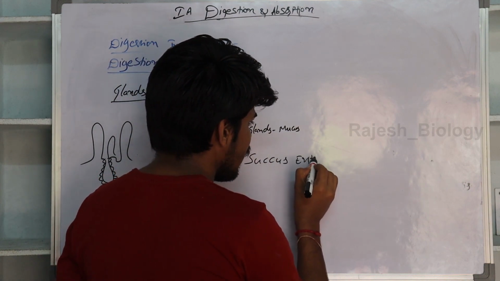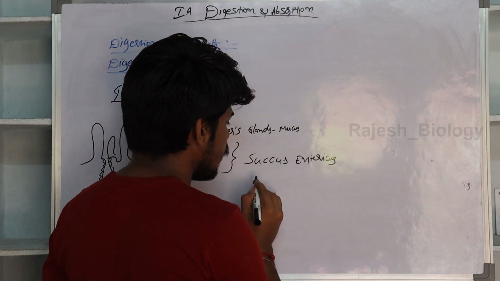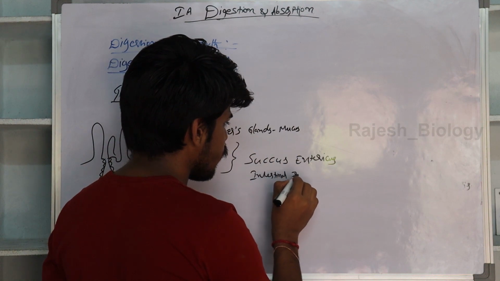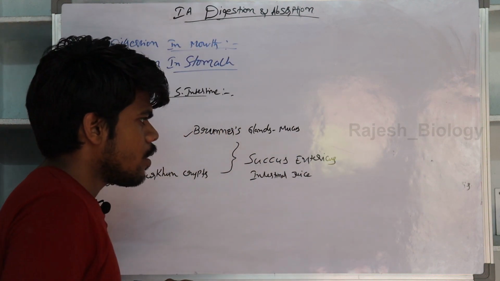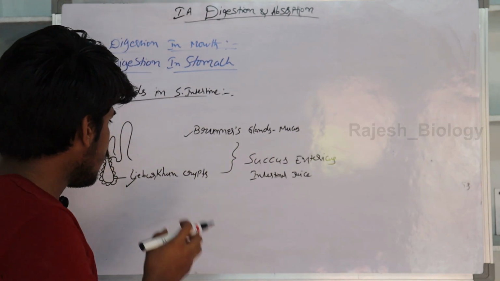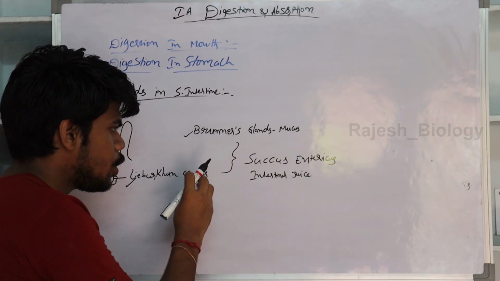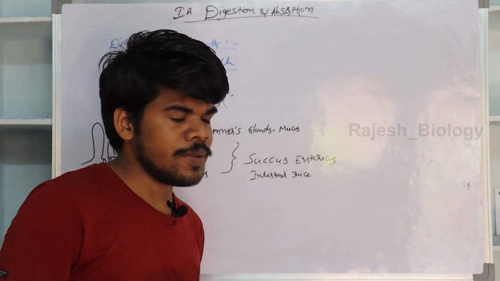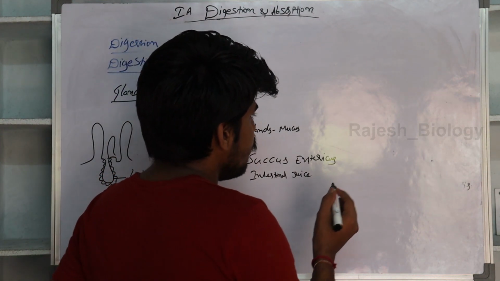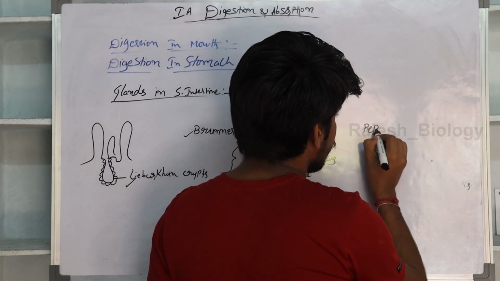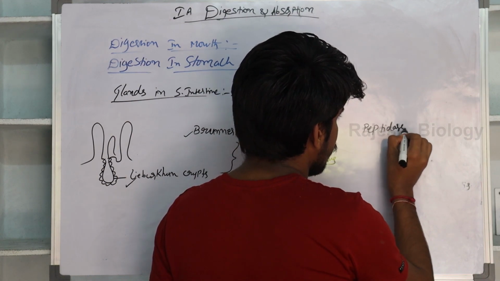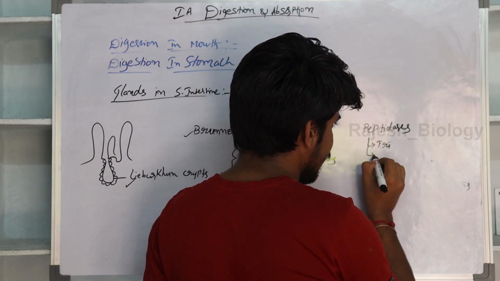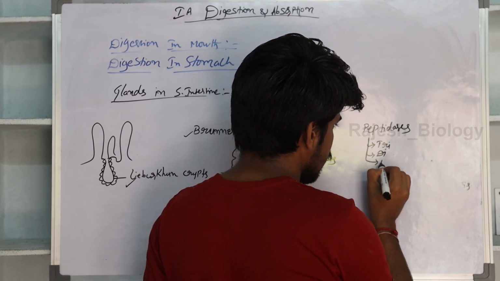Succus entericus, which is also known as intestinal juice. Secretion of the Brunner glands and the crypts of Lieberkühn constitutes succus entericus, also known as intestinal juice. And this intestinal juice contains peptidases. Peptidases means tripeptidase, dipeptidase, monopeptidase.